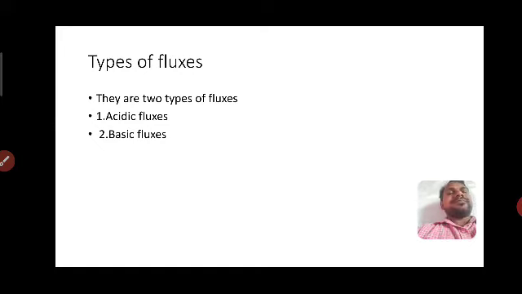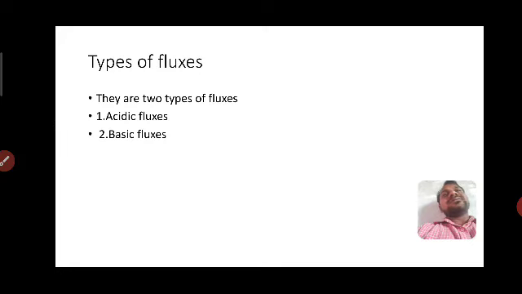So what do we mean by Gangue? Gangue is the earthy impurities which are associated with the ore. To remove these Gangue particles from the ore, we have to use flux.